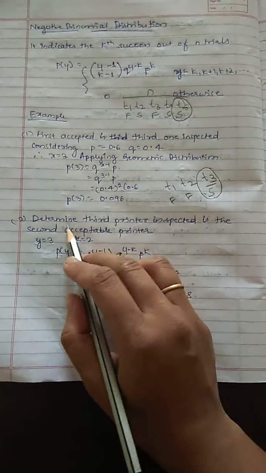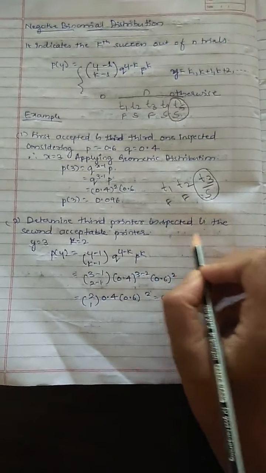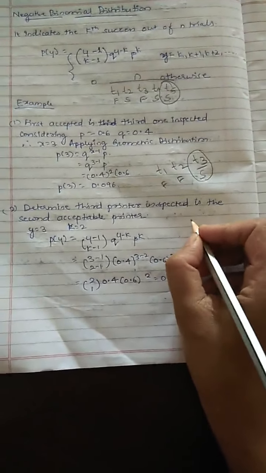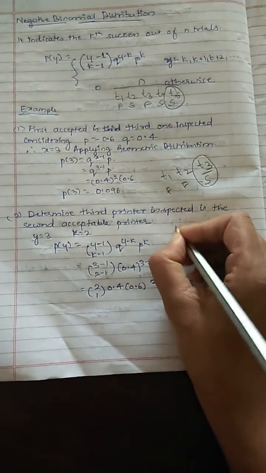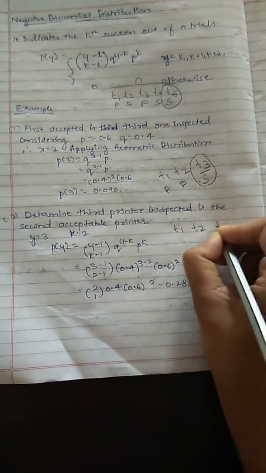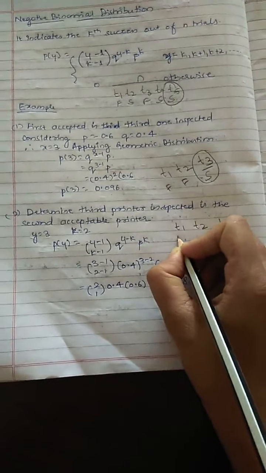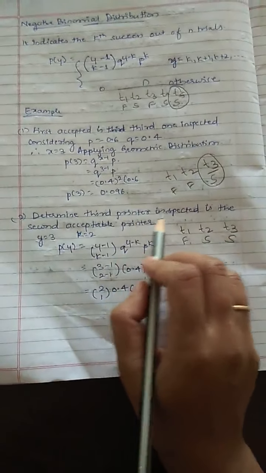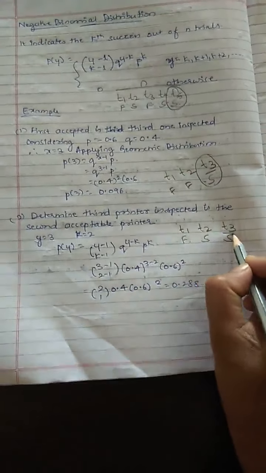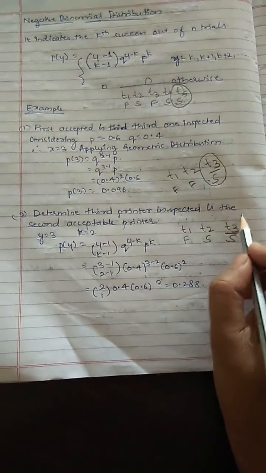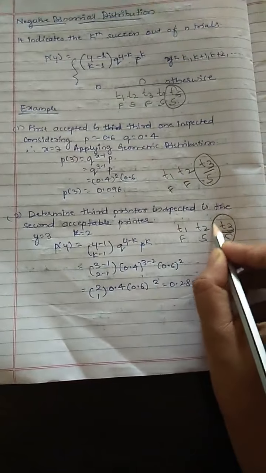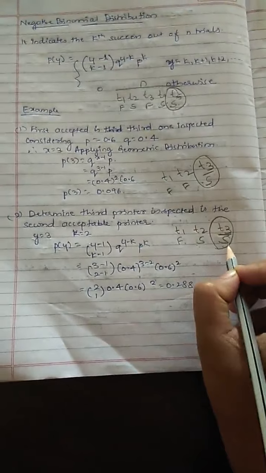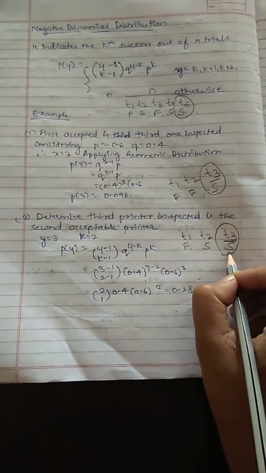Next problem, determine the probability that the third printer inspected is the second acceptable printer. So what they are saying here, third printer inspected, see here T1, T2 and T3. First one failure, success, success. The third printer T3 inspected is the second acceptable. See, this one is the first acceptable, first success. This is the second success, the kth success.